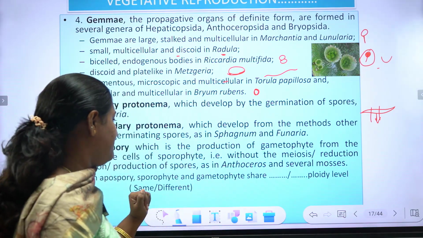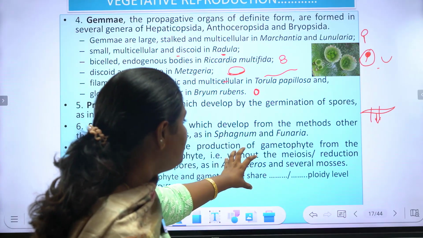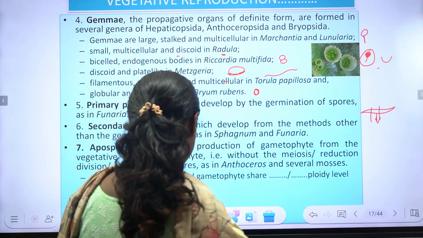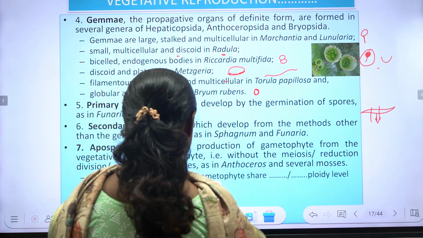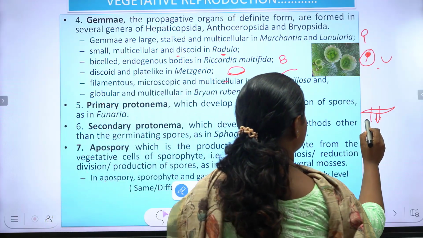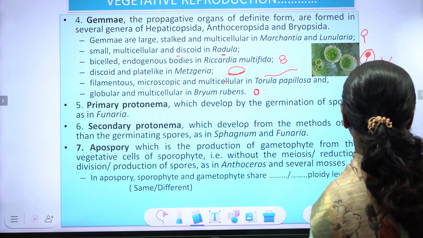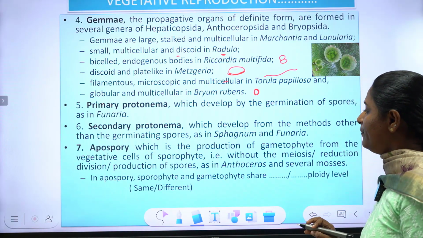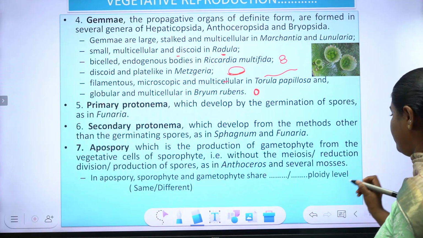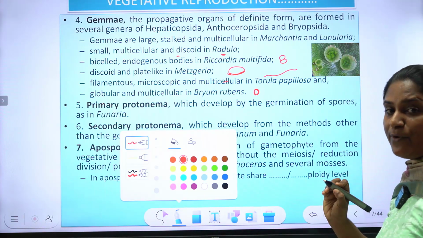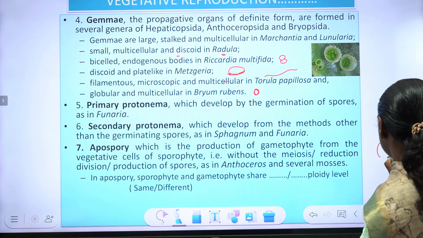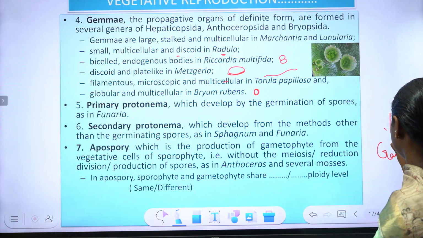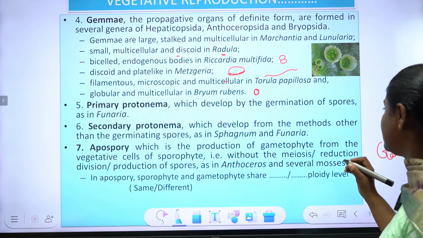Apospory means the production of gametophyte from the vegetative cells of sporophyte. അപ്പോസ്പോറി എന്ന് പറഞ്ഞാൽ പ്രൊഡക്ഷൻ ഓഫ് ഗാമിറ്റോഫൈറ്റ്. ഇതൊരു ഇമ്പോർട്ടൻറ്റ് പോർഷൻ ആണ്. Gametophytic tissue, production of gametophyte from the vegetative cells of sporophyte.